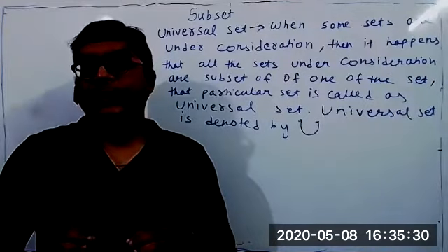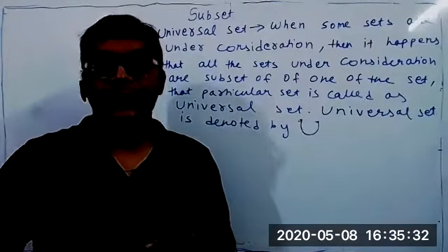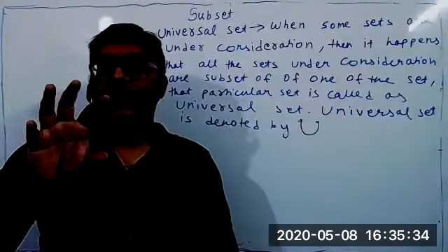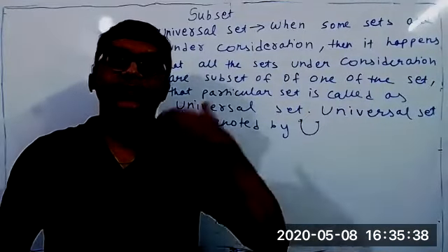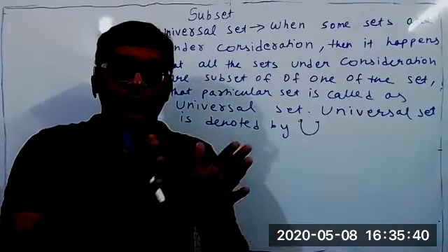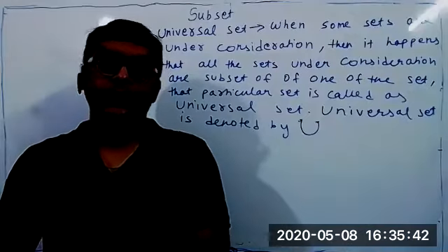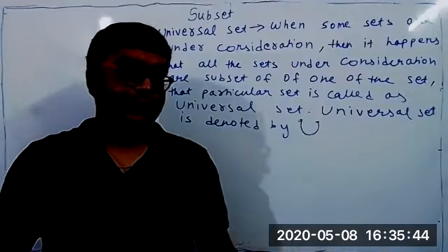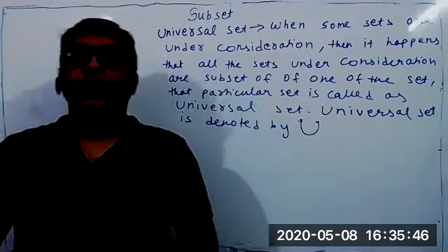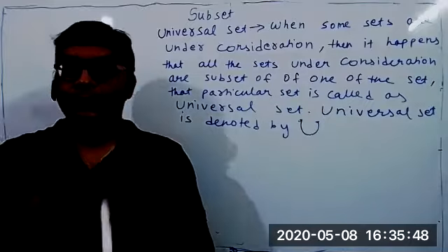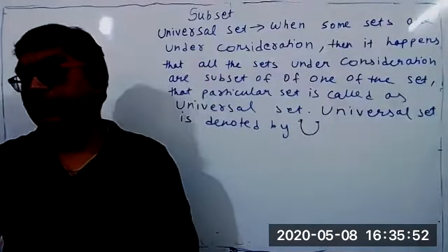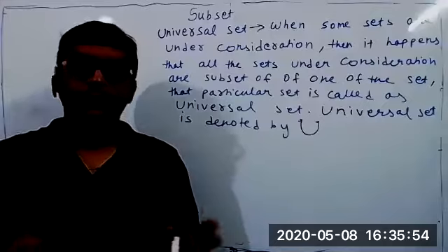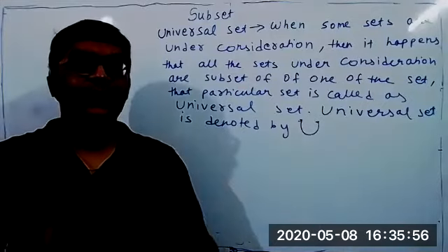Now, students, it is not like some designation that one set is called the universal set. No, it depends on what sets we are discussing. From one situation to another, the universal set will keep on changing. I'll repeat again. In some situations, at a time we have to discuss 3 or more sets, sometimes 5 or 6 sets.